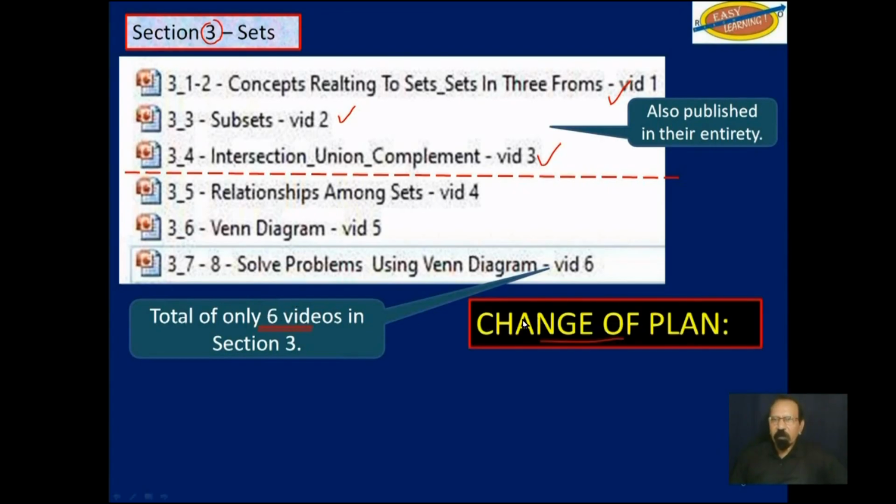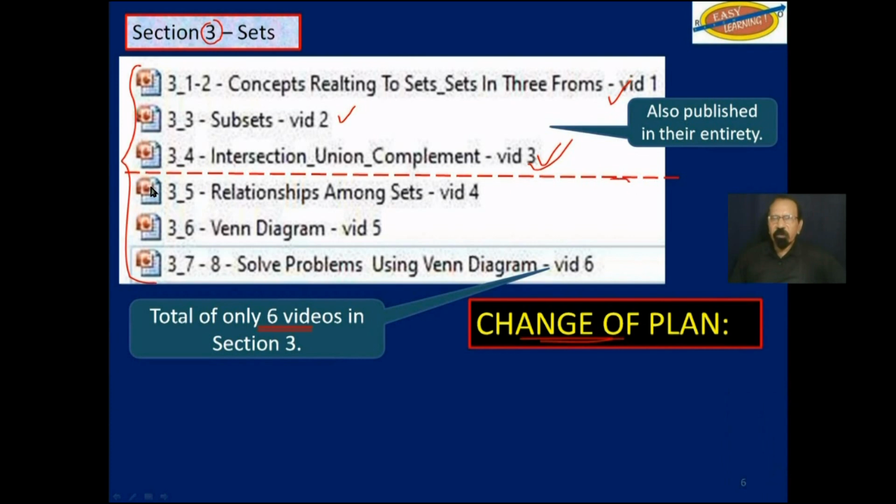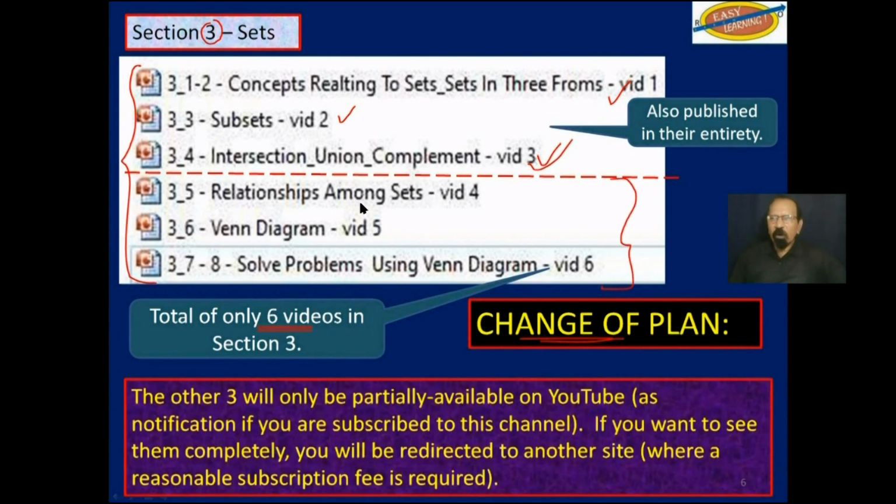Now, change of plan. Originally, I had said that I will publish up to video 3 in this section, plus the other 2 sections, in their totality on YouTube. But since these 3 videos will complete this section, I will also include those as free videos in their entirety on YouTube.